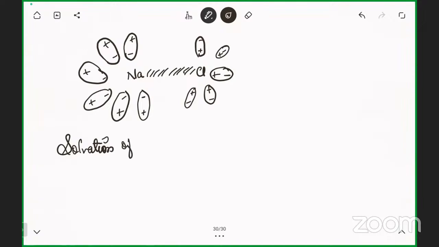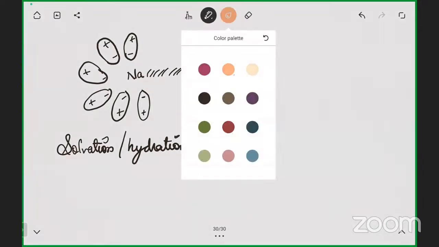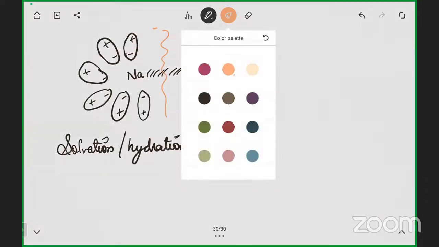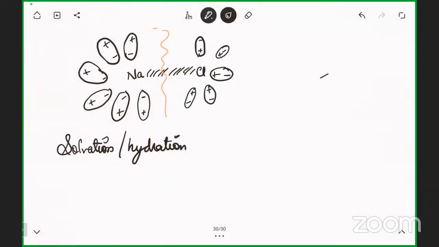Solvation of ions, or as a second term you can use hydration. So the attraction force between the Na and Cl starts breaking off, and it starts dissolving. Why? Because Na is the positive part and Cl is the negative part.